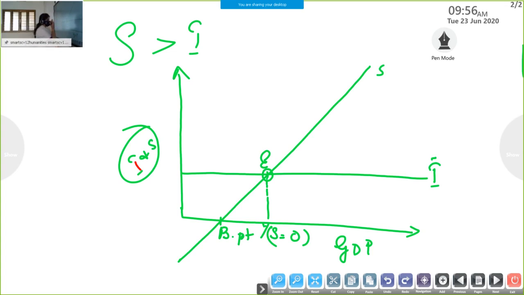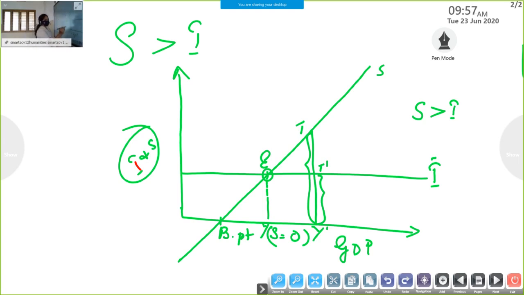So if I consider T Y dash, okay, T Y dash, we can say the line T Y dash shows saving is greater than investment. Here what is saving? Saving is T Y dash and T dash Y dash shows investment.